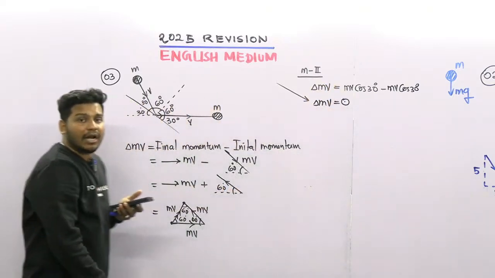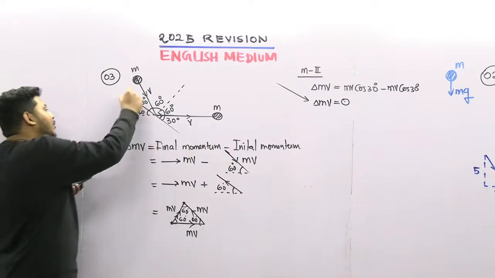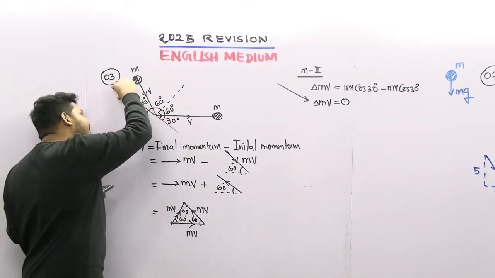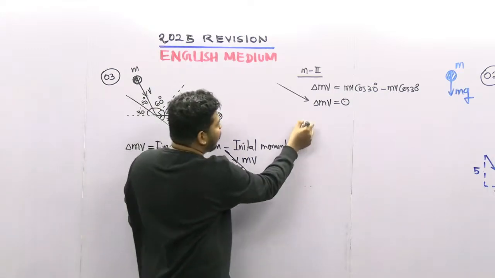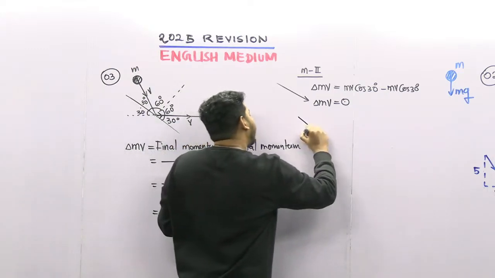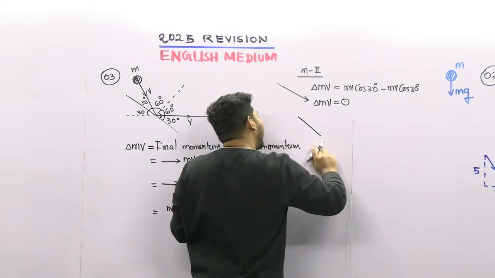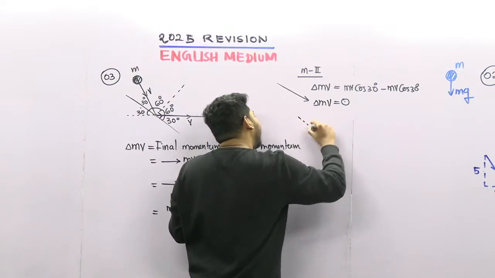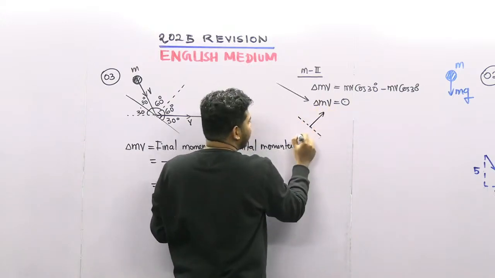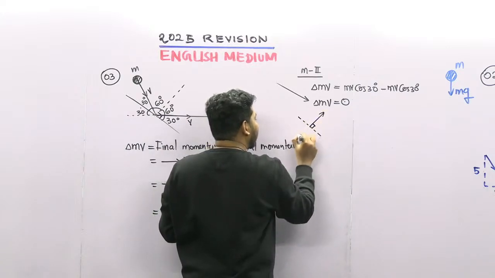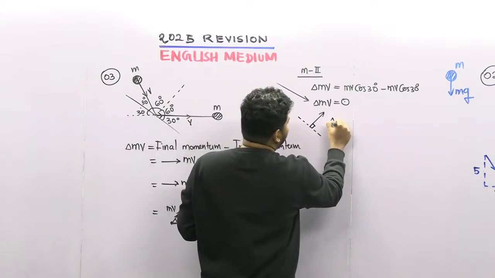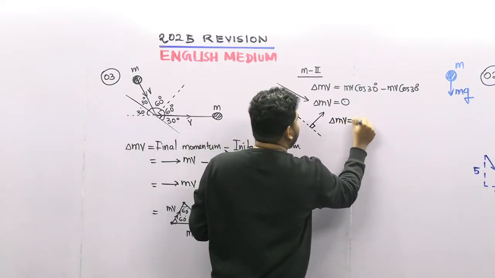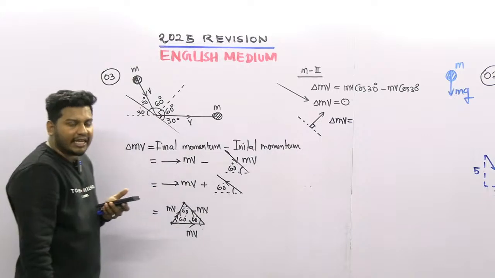Okay, right. So now what I'm going to do here is I'm going to take the direction perpendicular to the surface, to the bed. Okay, right. So now I'm going to take the perpendicular direction to the surface of the bed, like this. So if I take this direction, in this direction I'm going to find the change in momentum.